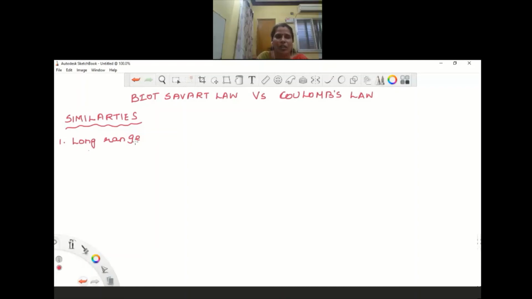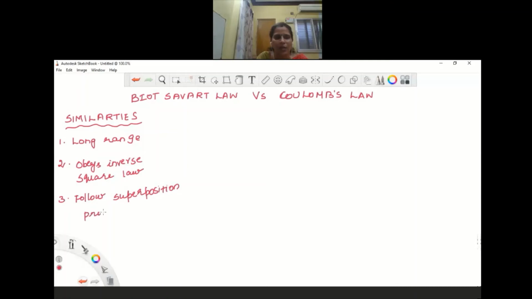The second similarity is that both the laws obey the inverse square law. And both the laws follow the superposition principle.